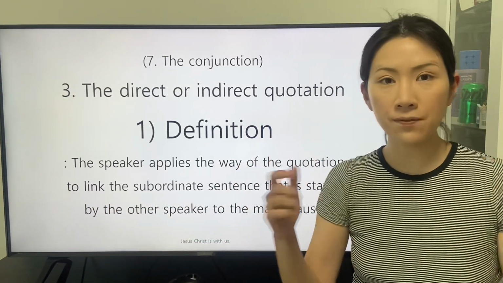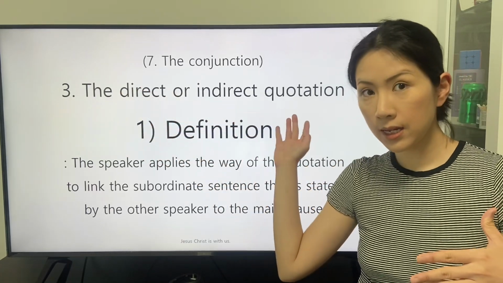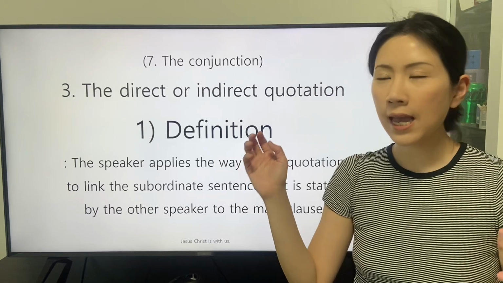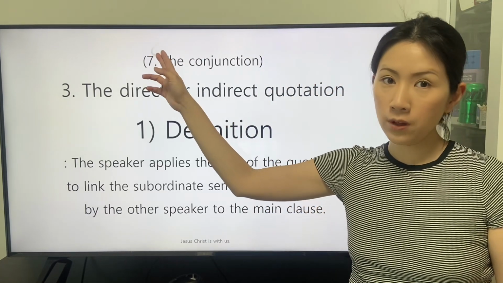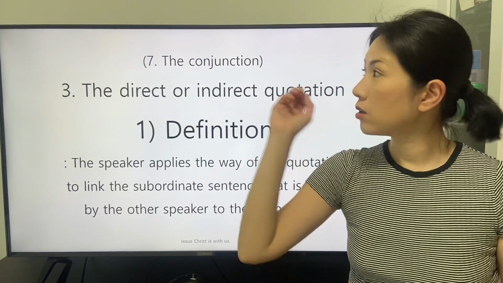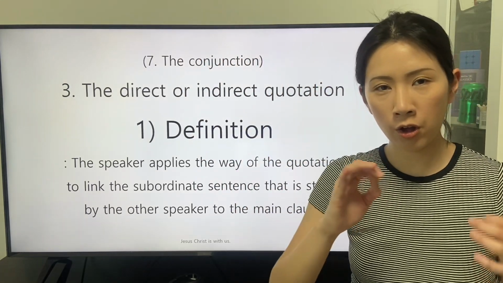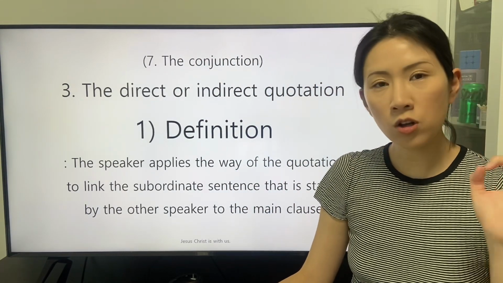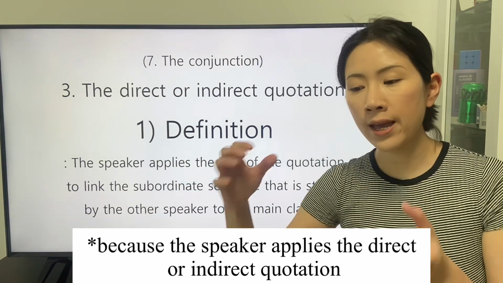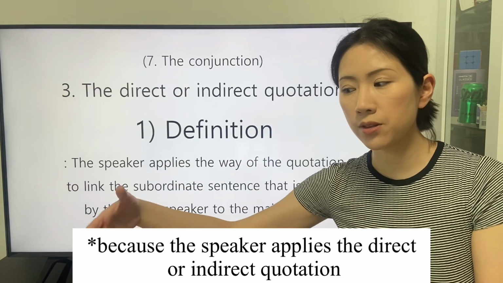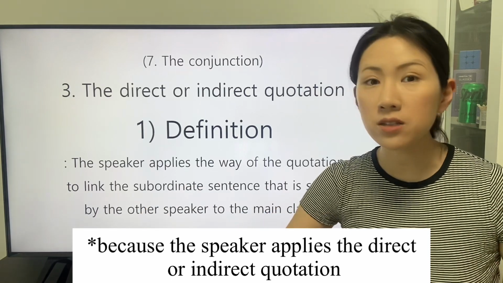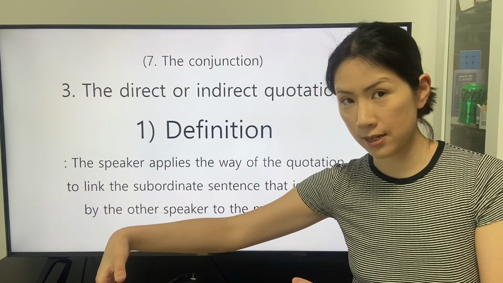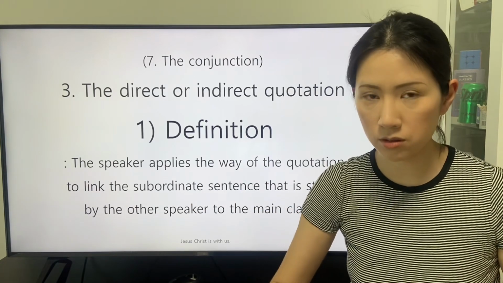We can classify this way the direct or indirect quotation as a part of the chapter, the conjunction, as one of the ways to link the subordinate sentence to the main clause.